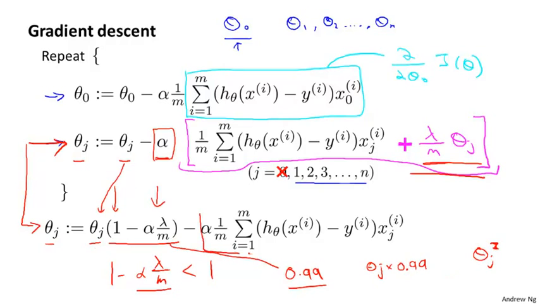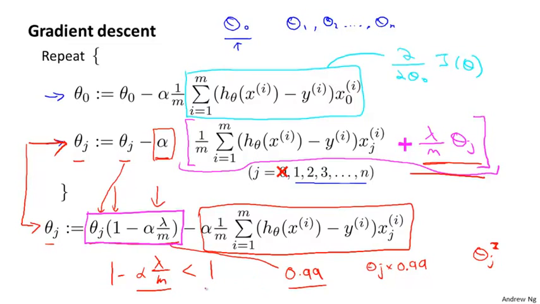And then after that, the second term is exactly the same as the original gradient descent update that we had before we added all this regularization stuff. So hopefully this update makes sense. When we're using regularized linear regression, on every iteration we multiply theta j by a number a little bit less than 1, so we're shrinking the parameter a little bit, and then we perform a similar update as before.